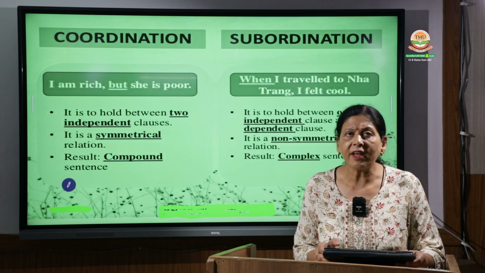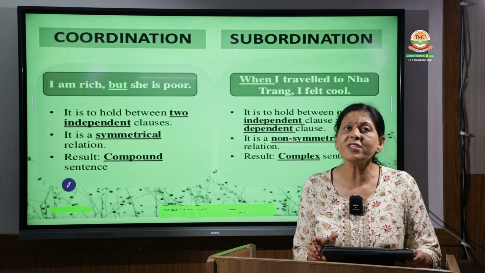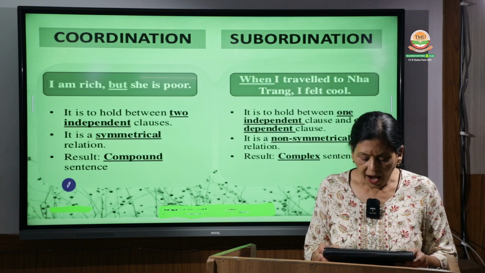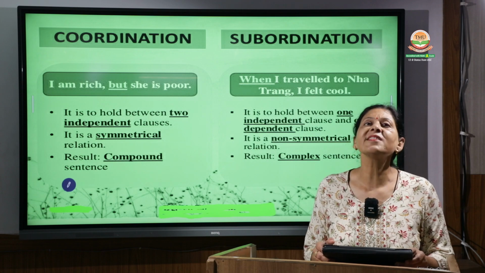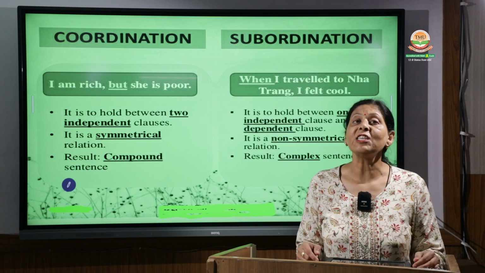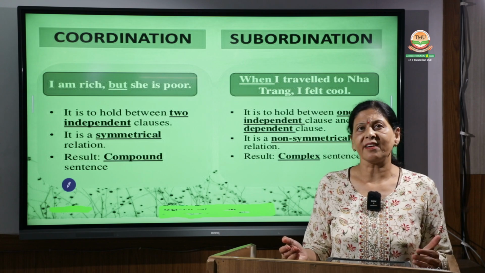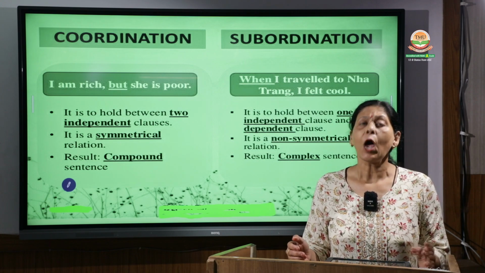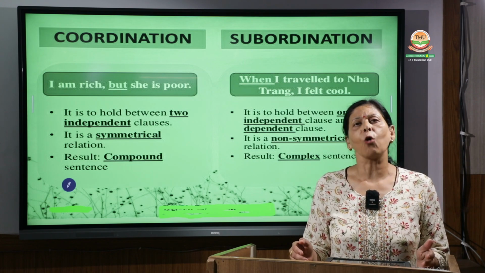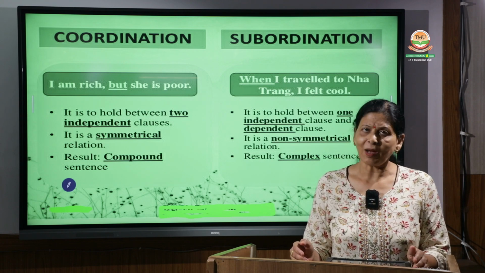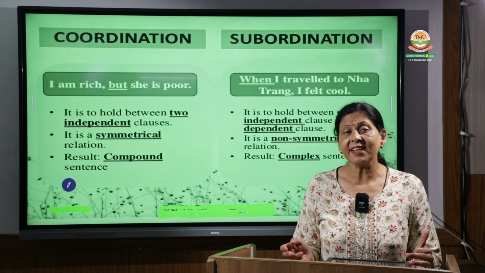One holds complete sense and the other one is not complete in making its sense, and the result is a complex sentence. So now you have learned these two things also, what are compound sentences and what are complex sentences. Compound sentences are where two independent clauses are joined with a coordinating conjunction. And what are complex sentences?